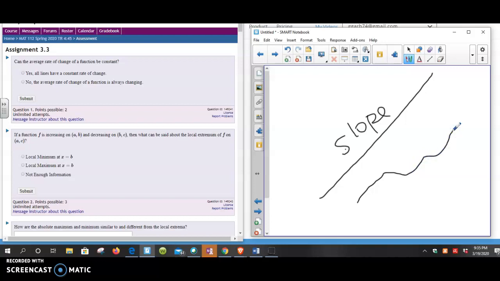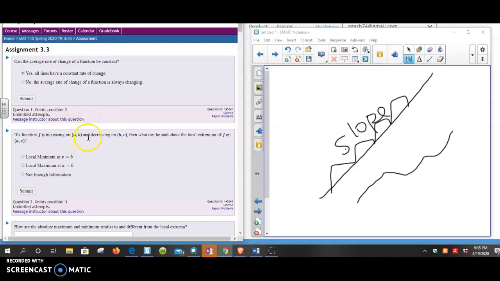But if we have the same vertical change for a horizontal change along the way, that means it's like we have our cruise control on, so that's the same rate of change. So we're going to select this guy, okay? So all lines have a constant rate of change. That's correct, otherwise it's not a line.